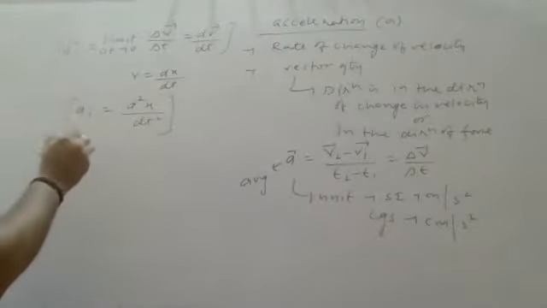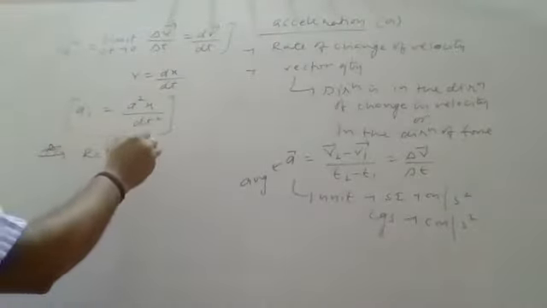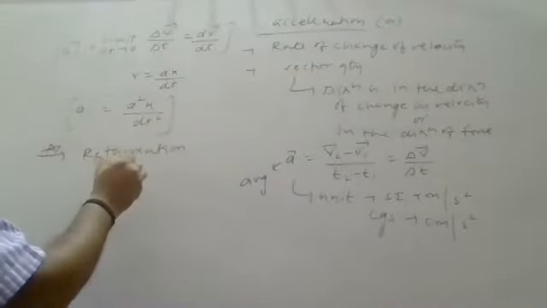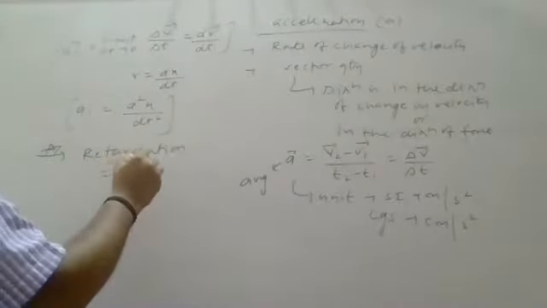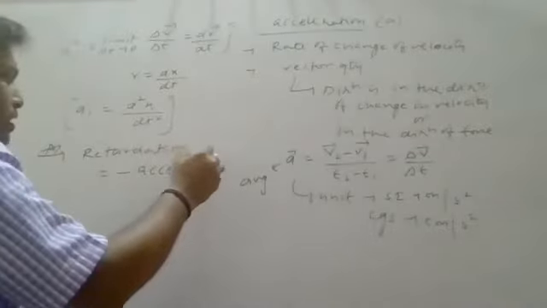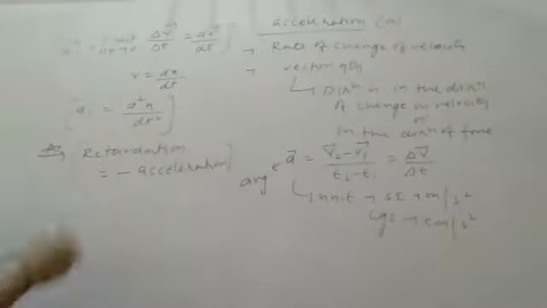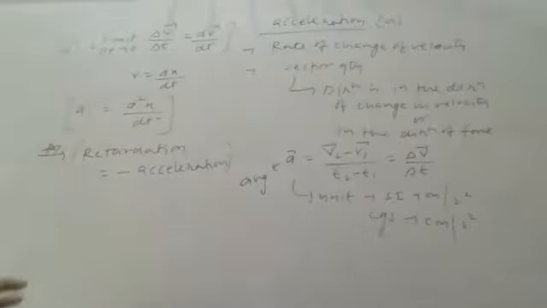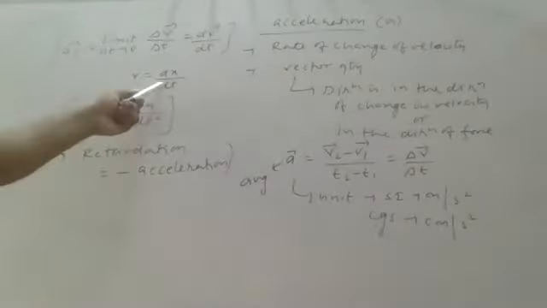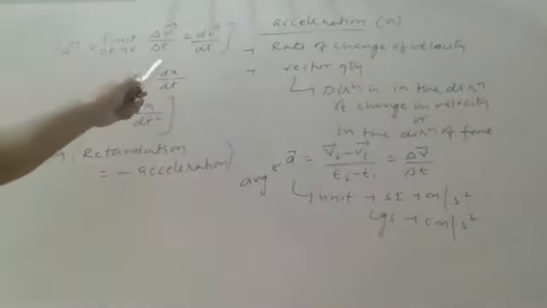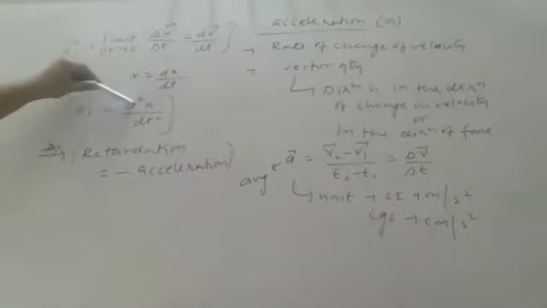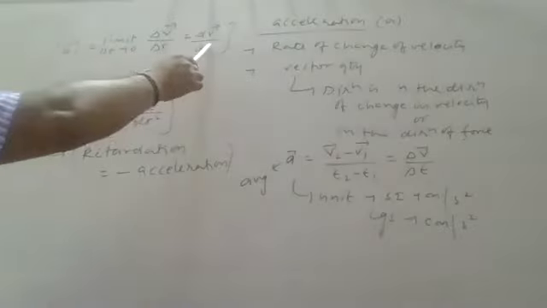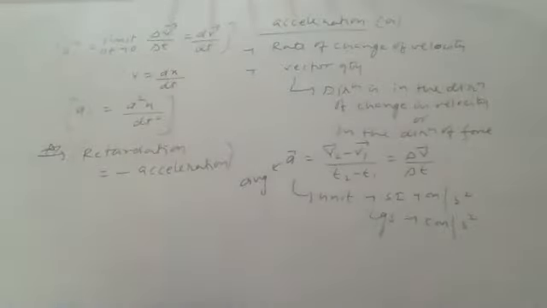And sometimes in a question, a word is utilized that is called retardation. Be careful, retardation is negative acceleration. Whenever a question gives you the word retardation, it already has a negative sign inbuilt in it. So retardation is equal to negative acceleration. At this point, we can say acceleration is the first order derivative of velocity and the second order derivative of displacement.